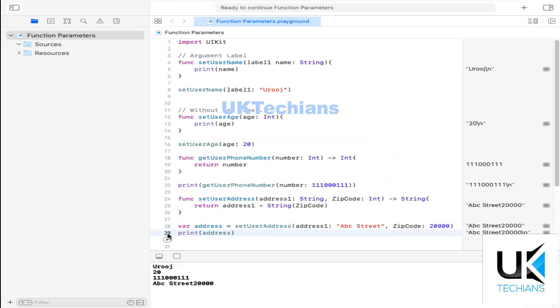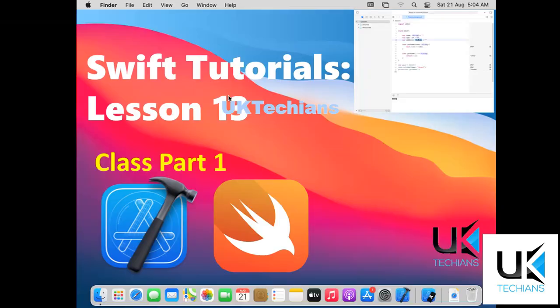So this is how we use parameters in functions to pass some values in the function.